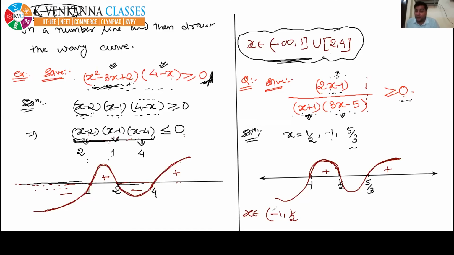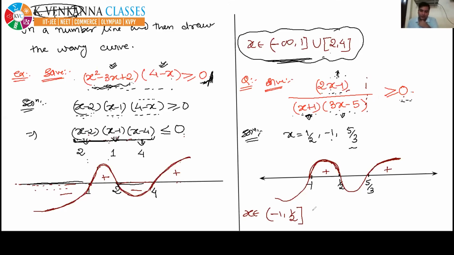Do you know? Because x equal to -1 is making the denominator 0, and you know very well the denominator cannot be 0, or the denominator becoming 0 is not allowed. So at x equal to -1, the denominator is becoming 0. That's why we have not to take x equal to -1. That's why we are putting open bracket at x equal to -1. Now at half we must put closed bracket, because half is making the numerator 0. Numerator 0 is allowed because the equality sign is here.